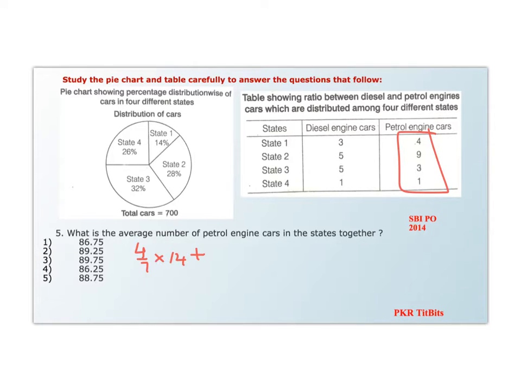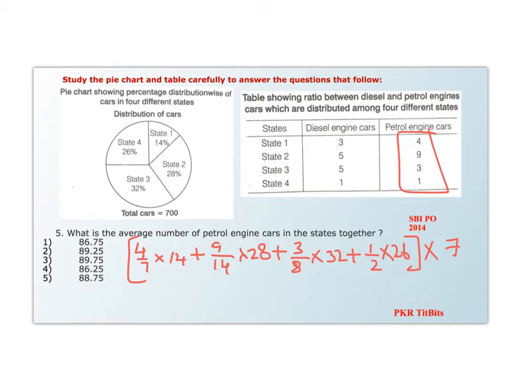Now plus 9 by 14 into 28, plus 3 by 8 into 32, plus 1 by 2 into 26, whole multiplied by 7.